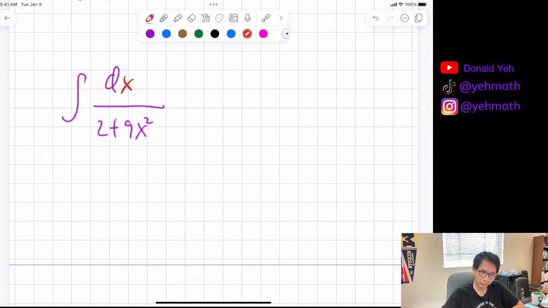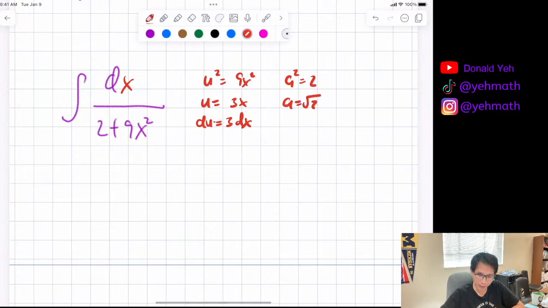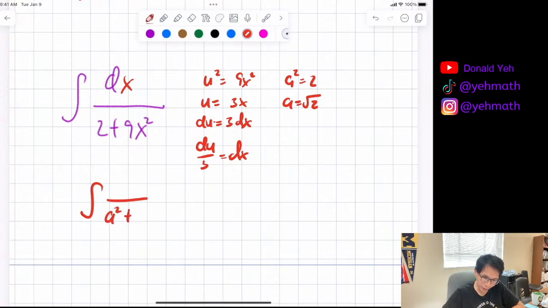Yep. So you think about u squared is equal to 9x squared, right? Then u must be 3x. Now what you forget to do is you didn't do du. And that's what people usually make mistake. a squared is equal to 2, a is equal to square root 2. That we know. But this is du over 3 dx. So what most people will forget is that it's going to be 1 over a squared plus u squared, and then this is du over 3.